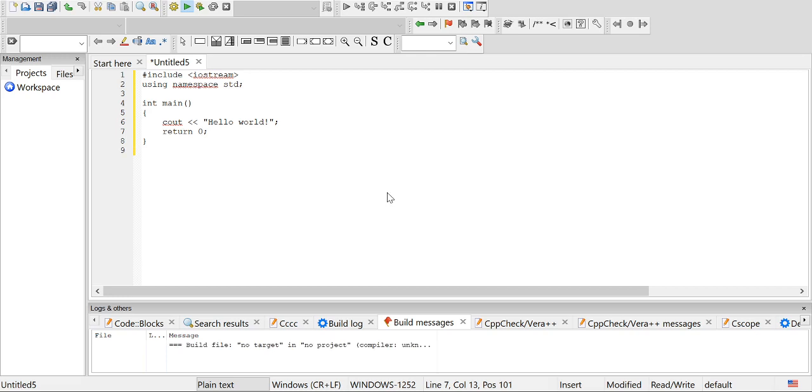Here you can save your file in this dialog box. Give a name to the file: hello_world.cpp. Always remember that the extension of a C++ file is .cpp. Okay. Then click on save. This file has saved and now it has run and it is printing hello world. So this program has run successfully. We can press any key to close the screen.